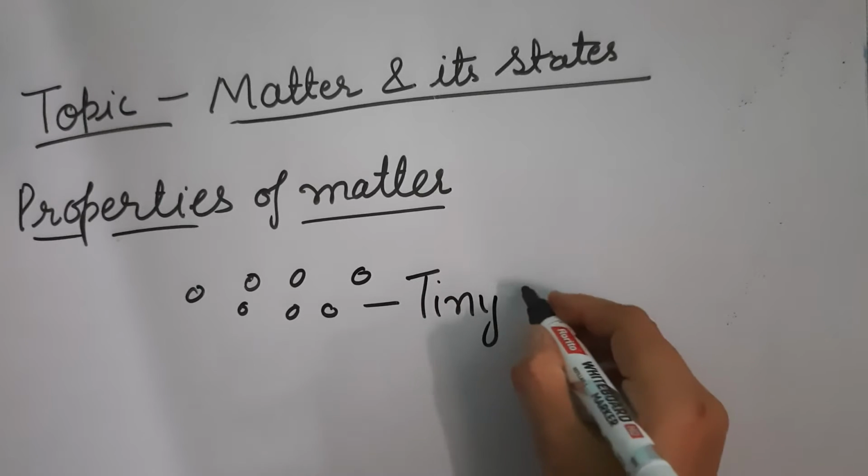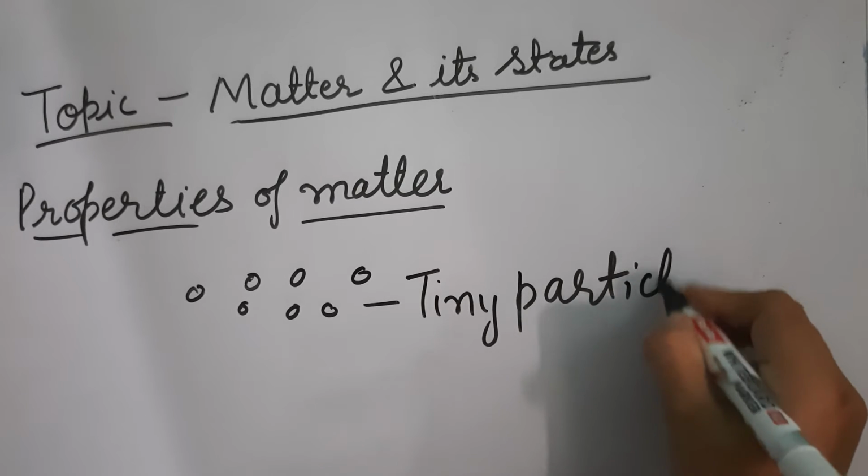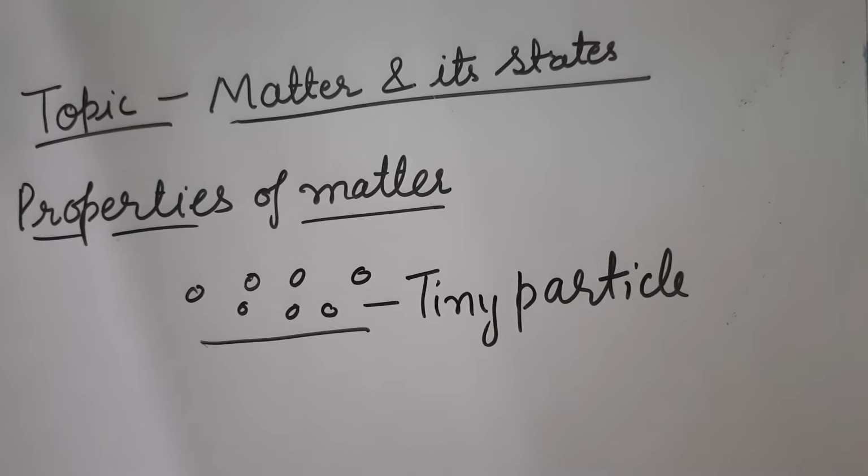So the first property of matter is that all matter is made up of tiny particles known as molecules. These are very small, so we cannot see them with our naked eye. Okay, student. And now the second one is that molecules of different things are different.